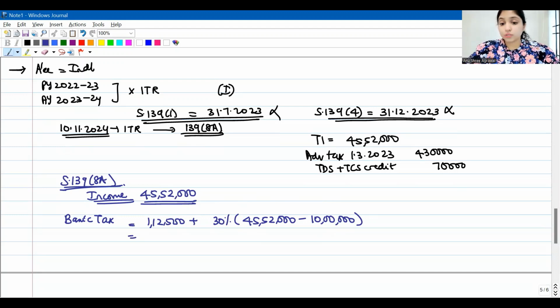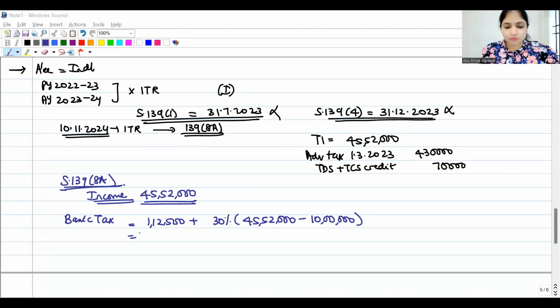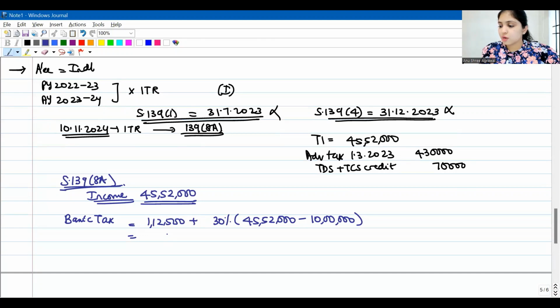Calculate. Please do the calculations along with me, okay? Don't just listen to the session. Work it out along with me. Take a pen, take a paper, take a calculator and work it out along with me. Only then will it be effective. So the tax on this is how much? 11,78,100. This is the basic tax.